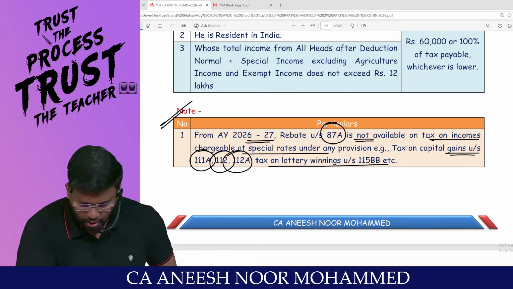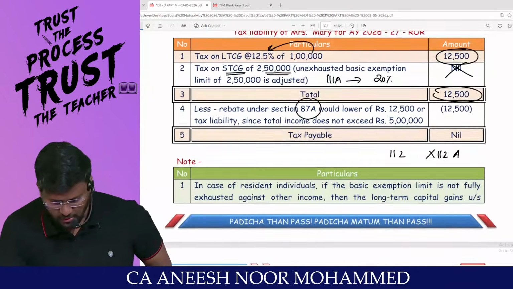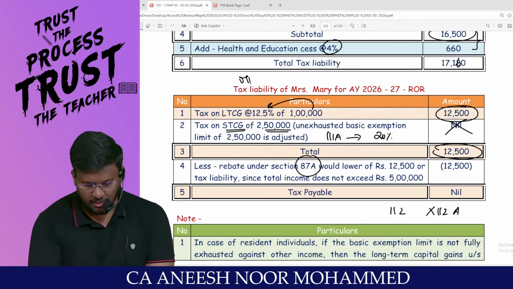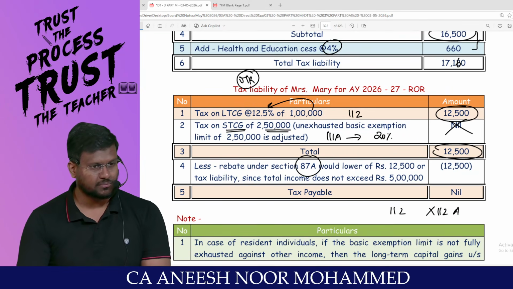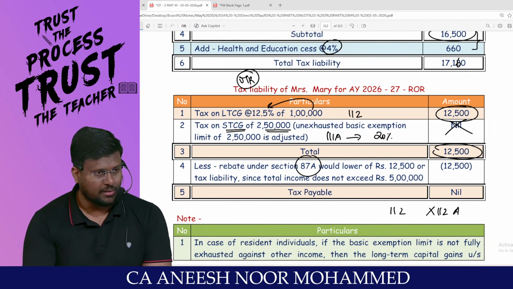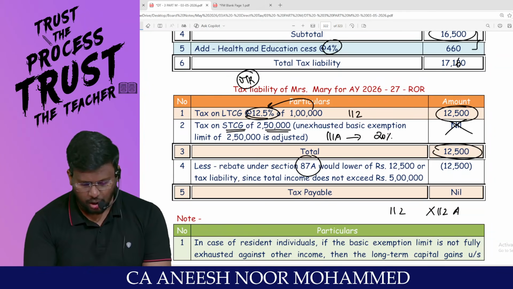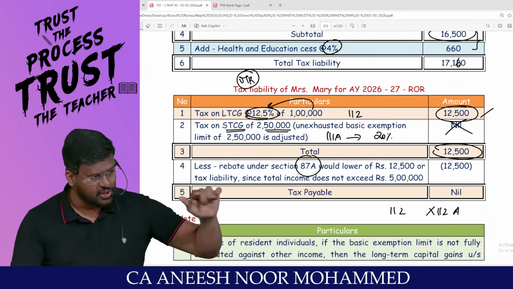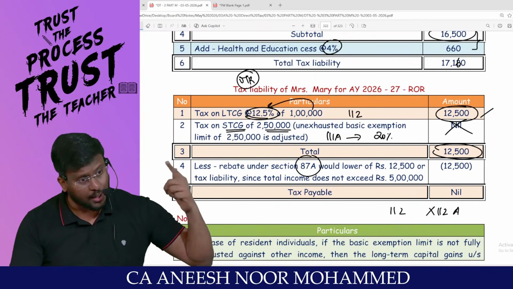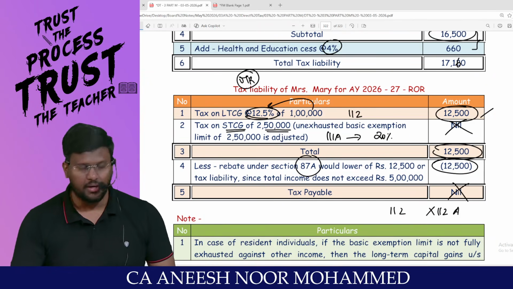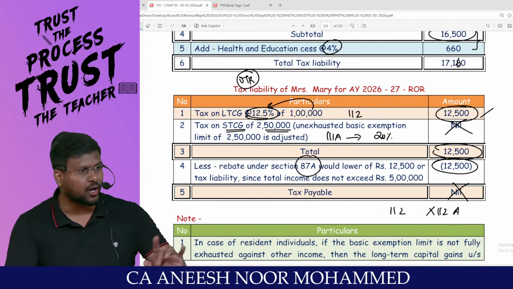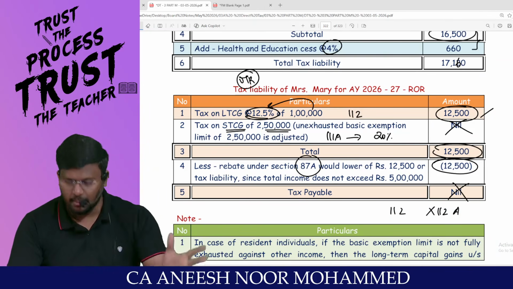Now, based on this, if you see the question, my dear lovable students, look here. What tax regime are you travelling now? Optional tax regime. This is 112. 1 lakh into 12.5% is long-term capital gain under 112. Sir, this 12,500 is under 112 against optional tax regime, so 87A is allowed. That's why I'm claiming 12,500. But the same thing under default tax regime, 87A is not available as per the amendment. It's a very important amendment, my dear lovable students.